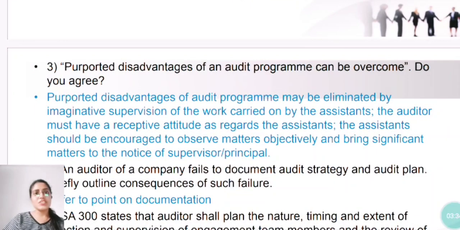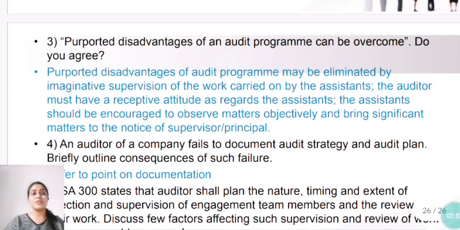So the third question is, purported disadvantages of an audit program can be overcome. Do you agree? So purported disadvantages of audit program may be eliminated by imaginative supervision of the work carried on by the assistants. The auditor must have a receptive attitude as regards the assistants. Receptive means what? He must respond to whatever the assistants have come up with.